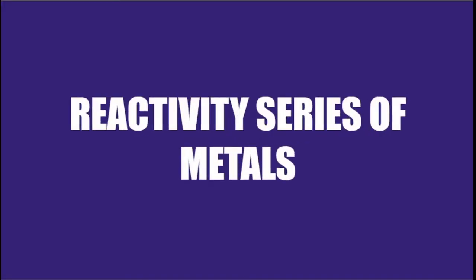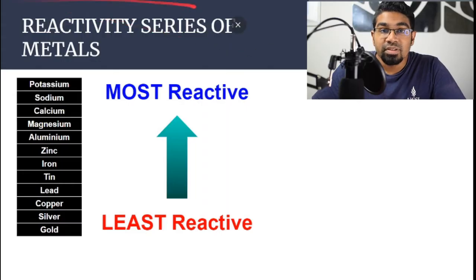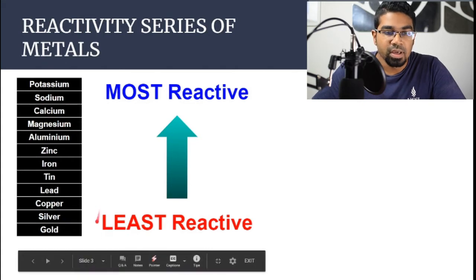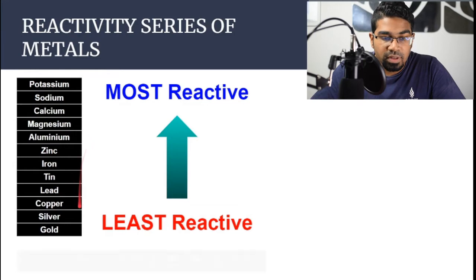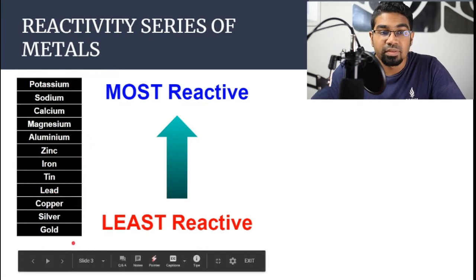Let's just do a quick recap on what the reactivity series of metal looks like. The reactivity series of metal is just an arrangement of metals according to their reactivity. And the metals at the top of the reactivity series of metals are the most reactive. The metals at the bottom are the least reactive. So as we go down this list of metals, the reactivity becomes less and less.